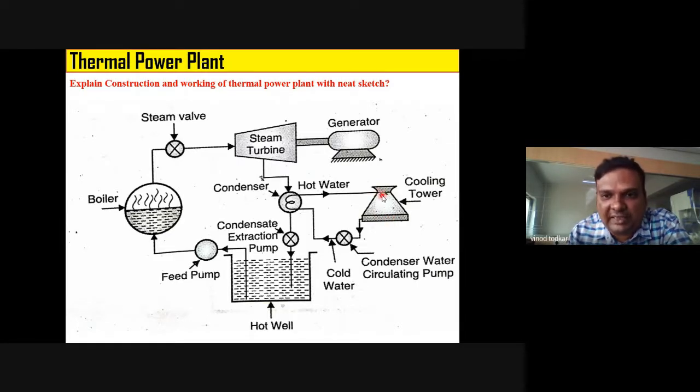In cooling tower, here we spray that water, and from the bottom air is flowing. So cold air is blowing from bottom to the top, and hot water is sprayed from top to the bottom. So whenever this hot water is sprayed, while falling down, it comes in contact with cold air, due to which its temperature reduces. Can anyone tell me why this hot water is sprayed? Why not it is passed through a simple tubing arrangement? What do you think? Why it is sprayed? Why it is sprinkled?